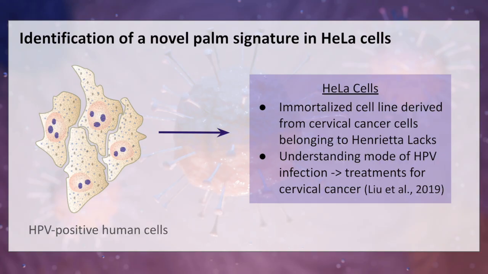So, Dulcivirus diffusus was first detected in RNA-seq data from HPV-positive HeLa cells. Now, HeLa cells are a human cervical cancer cell line, and it can be used to study how HPV causes the majority of cervical cancers. Differential expression upon HPV infection can reveal novel therapeutic targets, which is one major motivation for the study.